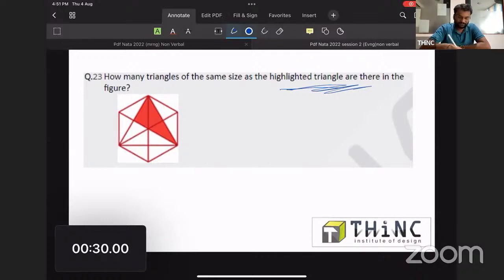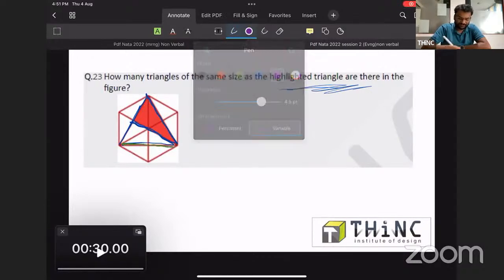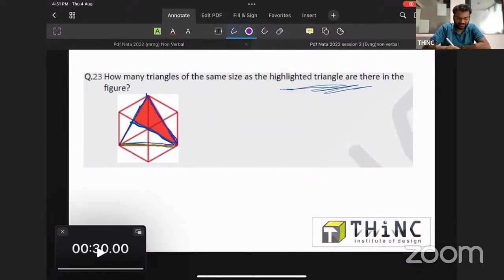Fine. So over here, this is one edge. That edge is producing 2. How many edges are there? Second edge, third edge. Each edge is producing 2. That means 3 into 2. 3 into 2, 6 is the right answer, of the same size.